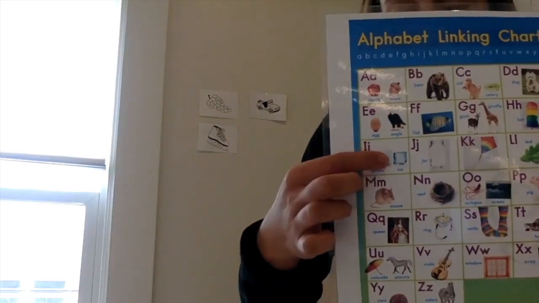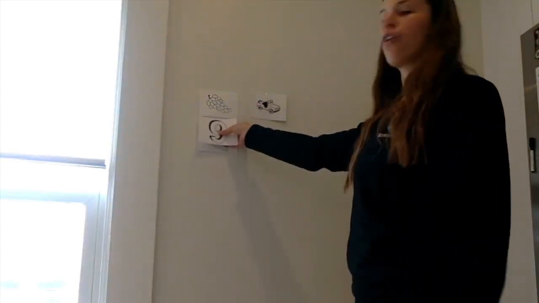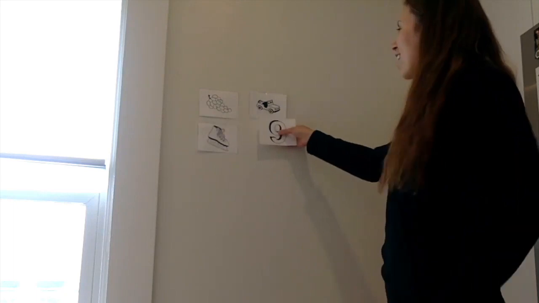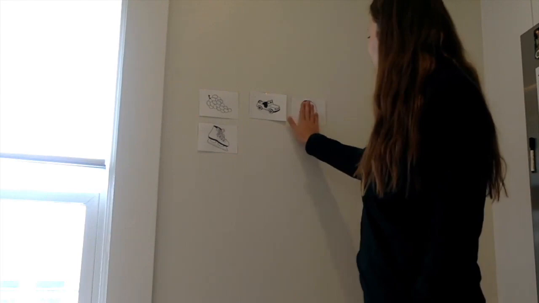Next one. I have nine. Do you hear the long vowel sound in the middle of nine? What do you hear? Did you hear I, ice, I, nine? Yeah, me too. Does it go with grape? No. Does it go with Jeep? No. Nine. Awesome. Let's do the next one.